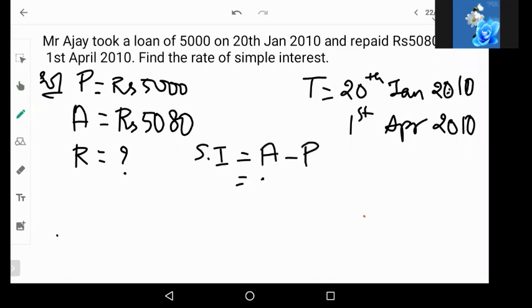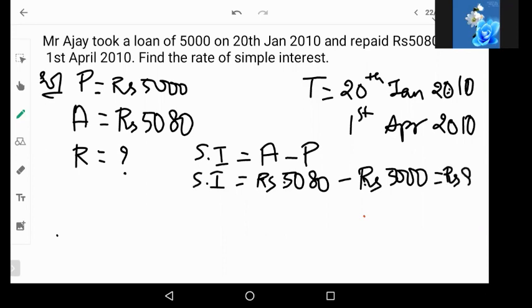He had repaid rupees 5080, but what was the principal? 5000 was the principal. So therefore the simple interest amount will be 80 rupees.